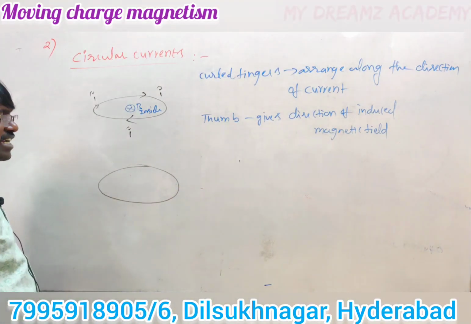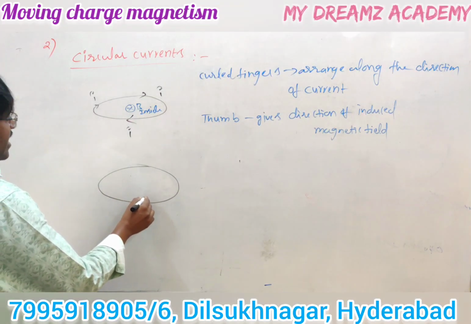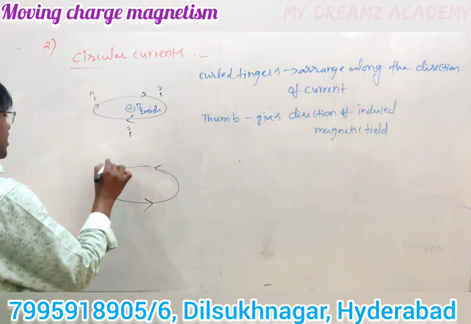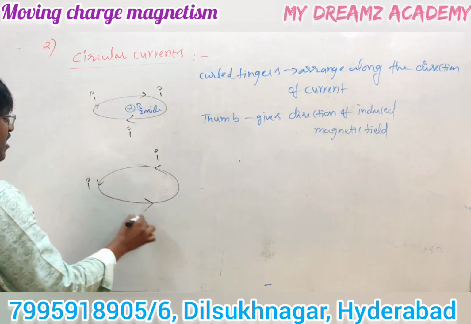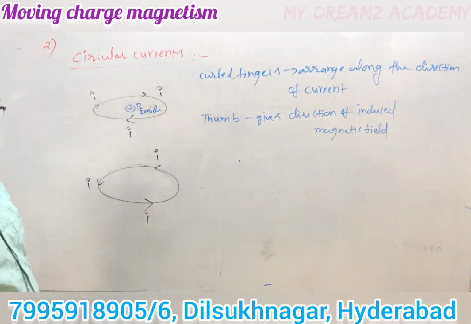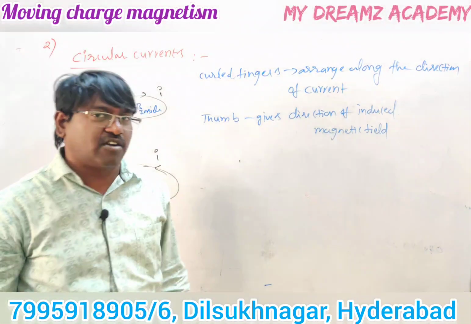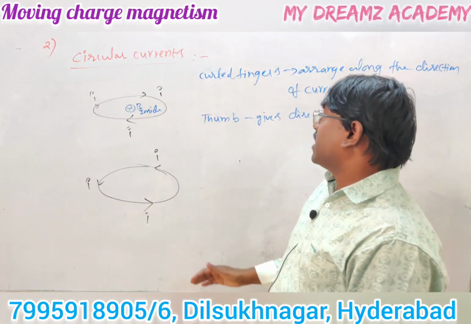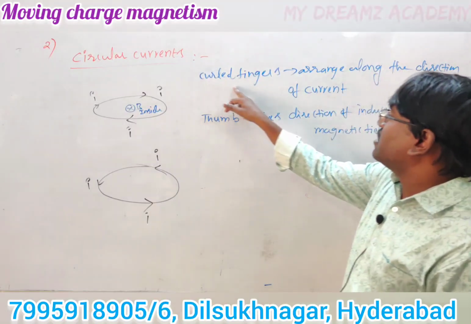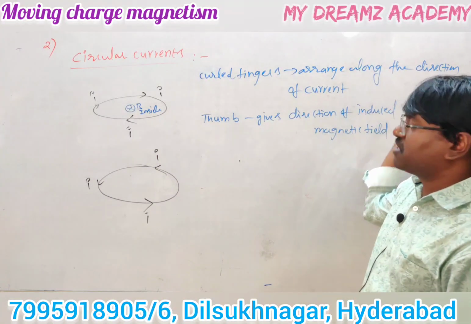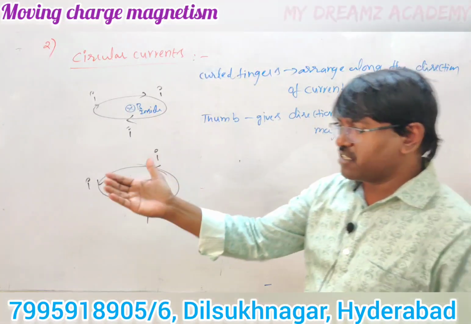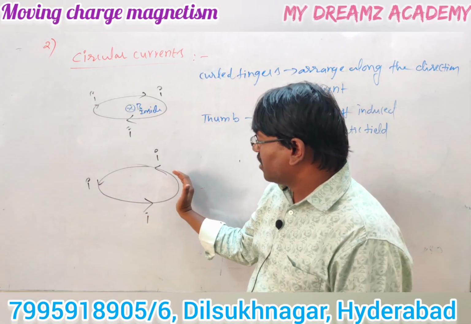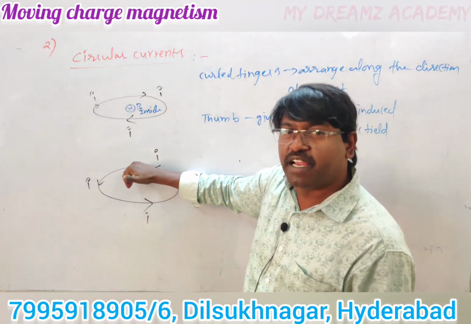Similarly, the current is in the opposite direction, anti-clockwise, like this. Now this is one current carrying conductor. What is the induced magnetic field due to this current coil at the center? What is its direction? Arrange these curled fingers along the direction of current, then the thumb gives the direction of magnetic field.